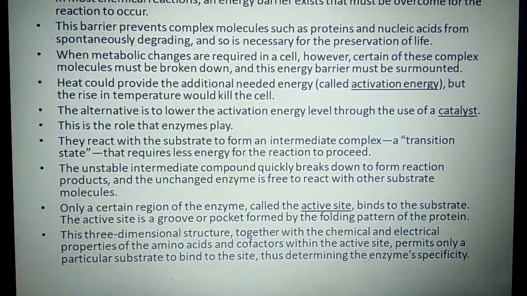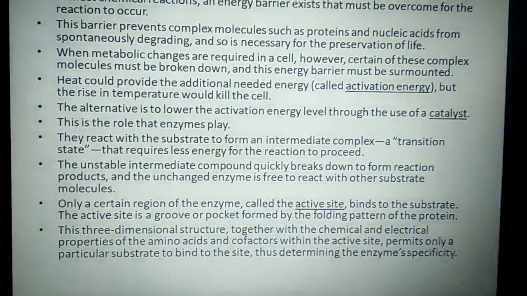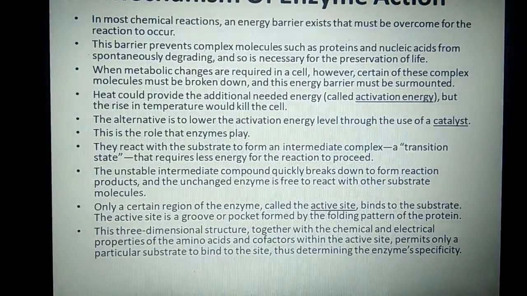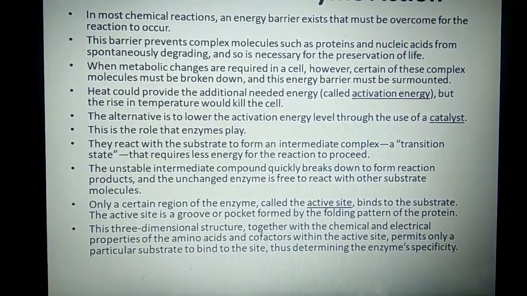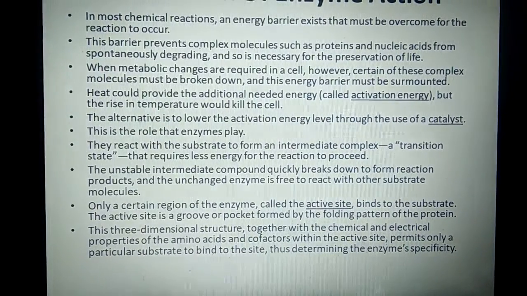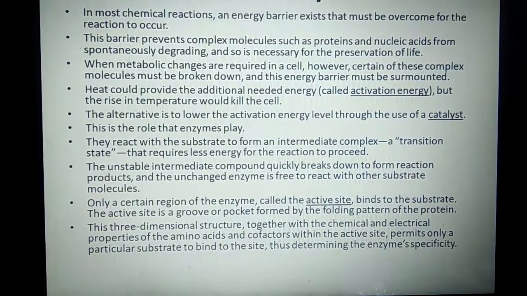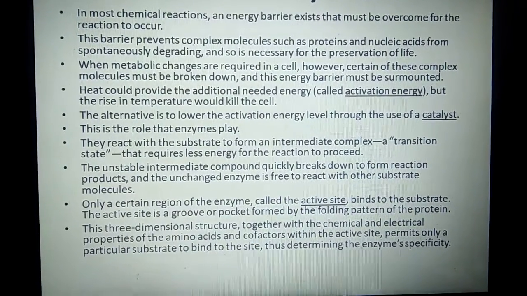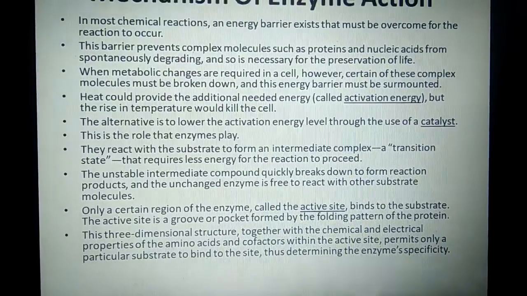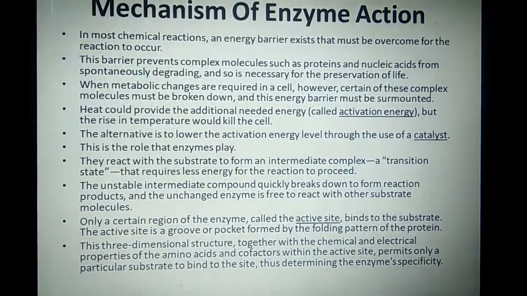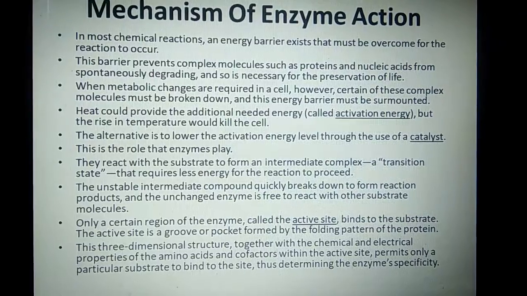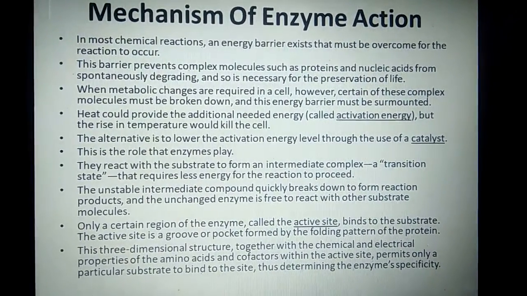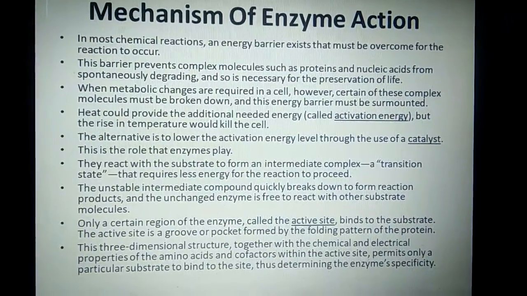Only a certain region of the enzyme, called the active site, binds to the substrate. Now we have an enzyme and a substrate. That enzyme has an active site on it. The substrate will bind to that active site. When it is bound, a transition state is formed by the enzyme. This transition state lowers the activation energy for the substrate to form product. When the activation energy is lowered, it directly forms the product, and thus that enzyme is set free to bind to other substrates and proceed with those chemical reactions.